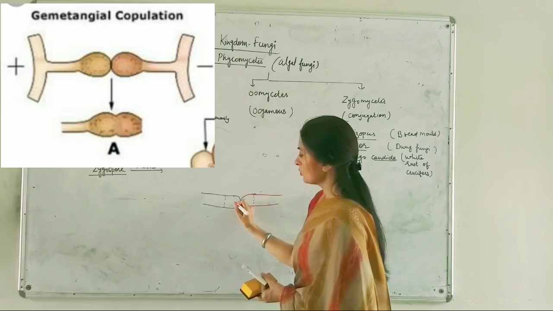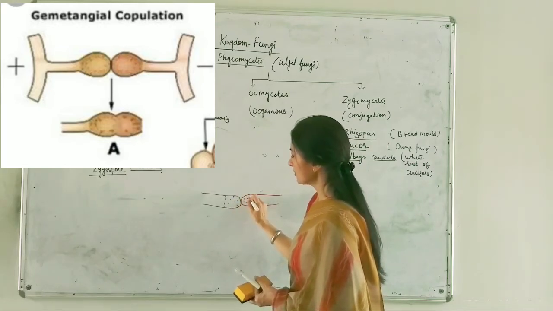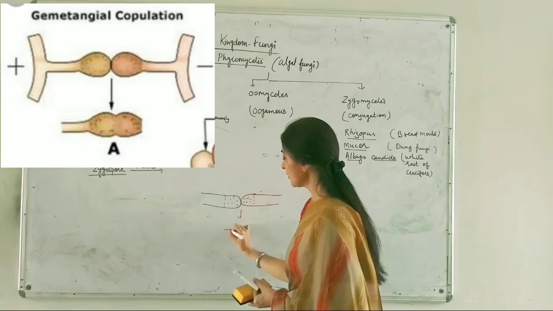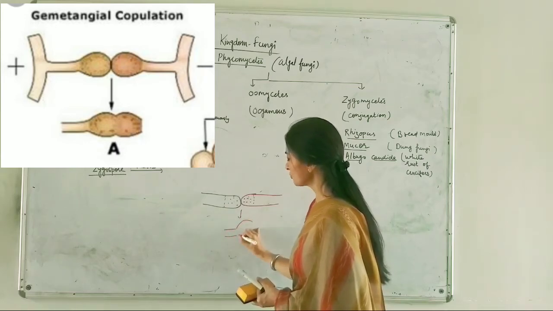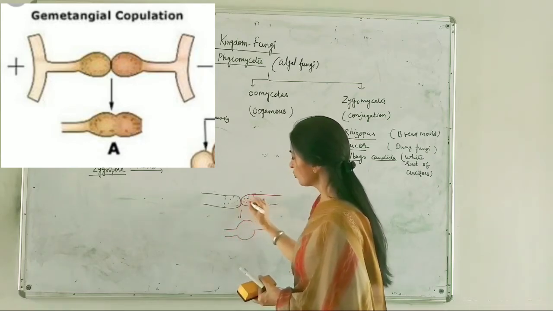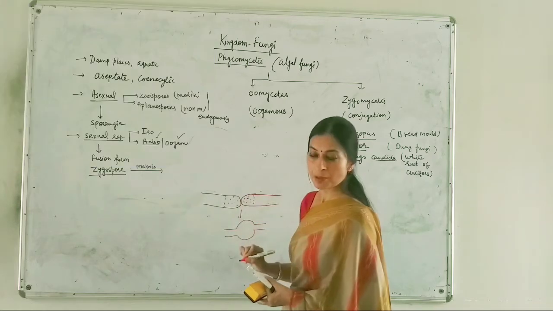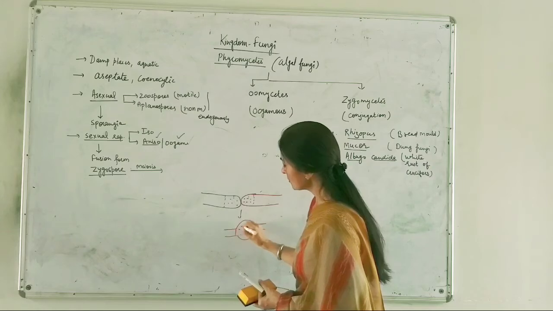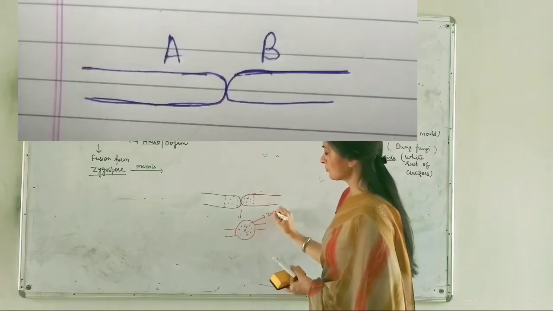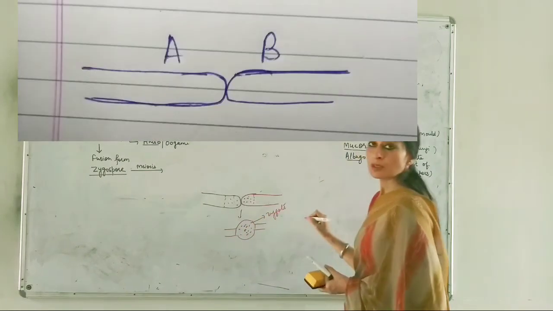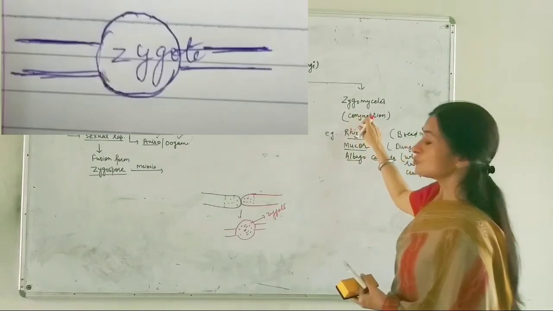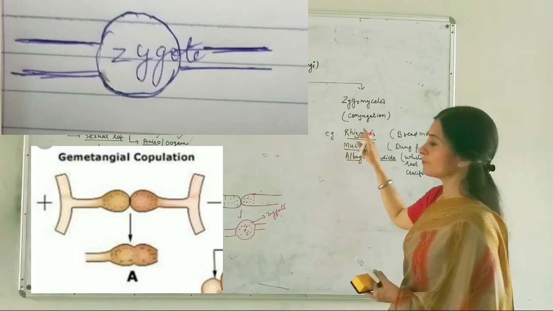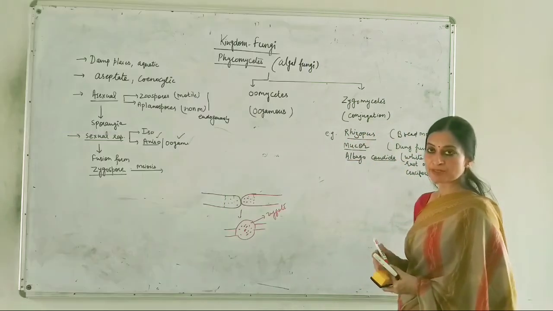Now these two hyphae tips are going to fuse together and form the zygote. The content of both these hyphae at the tip will be mixed, forming this zygote. This is how zygomycetes members reproduce sexually.